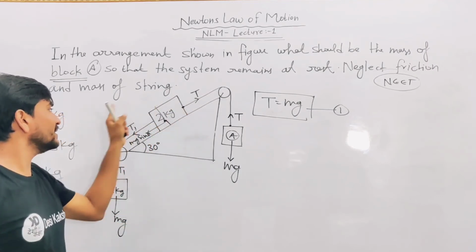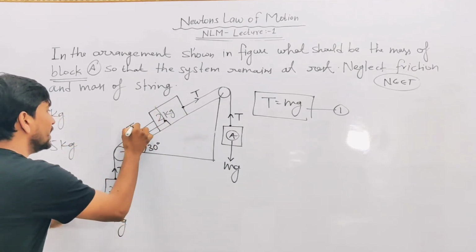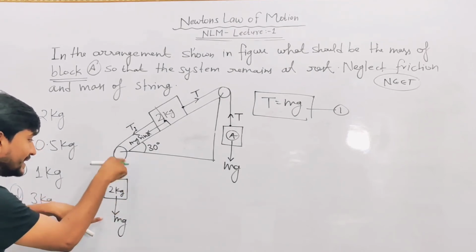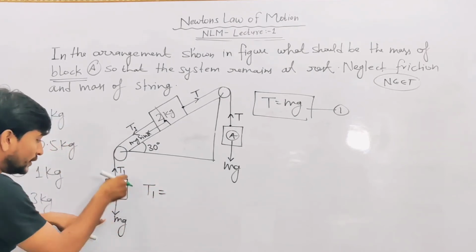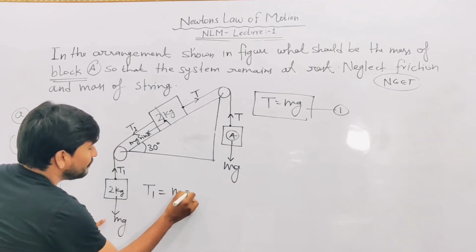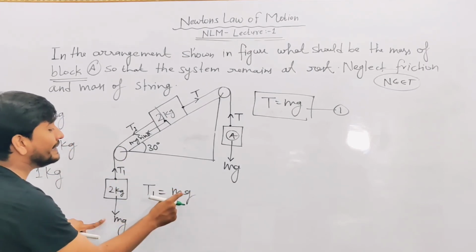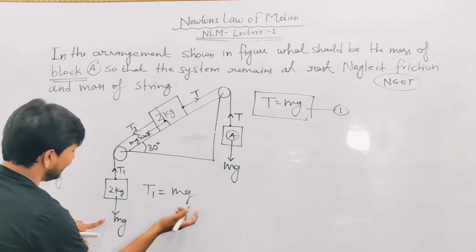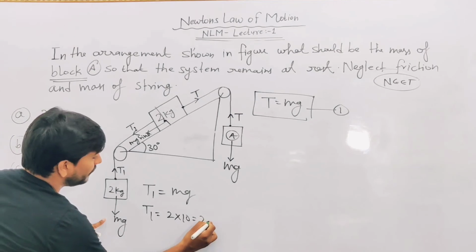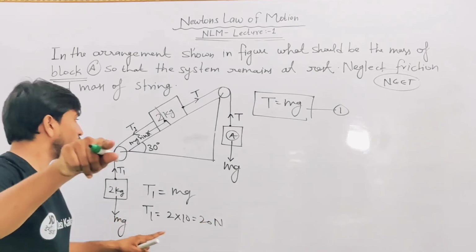So you can say this is T1. What is T1? T1 is equal to mg. What is the value of m? 2, and g is 10. So T1 is equal to 2 into 10, which is 20 Newton.